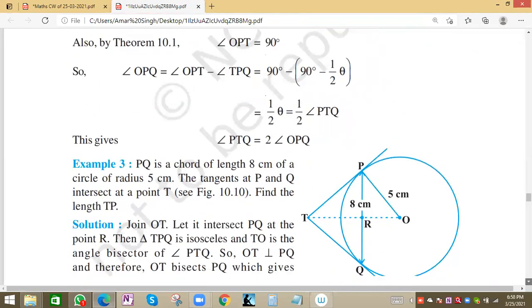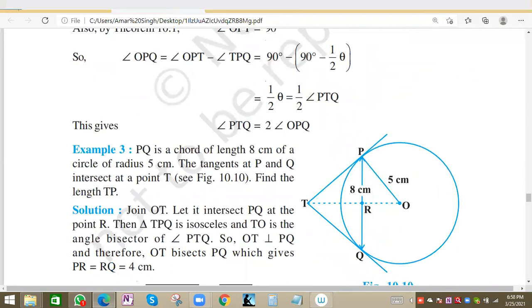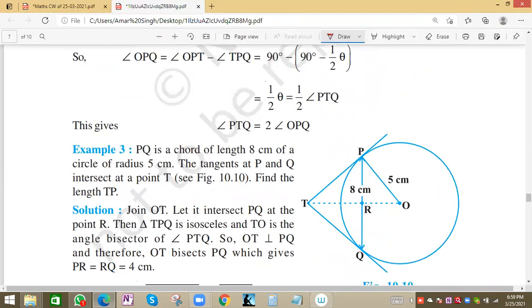We'll see one last question for today, example 3. This can also come in the actual board examination, so put a star mark on it. Both the second and third are important questions.